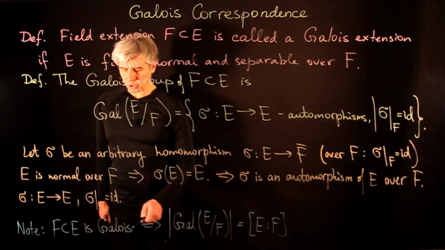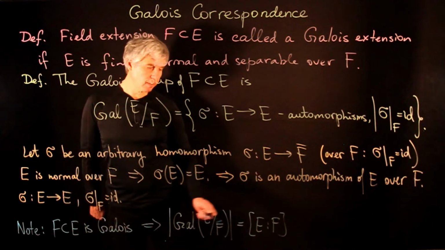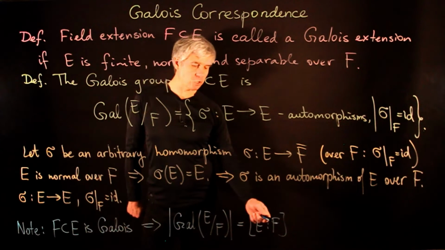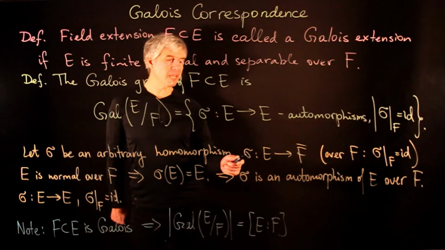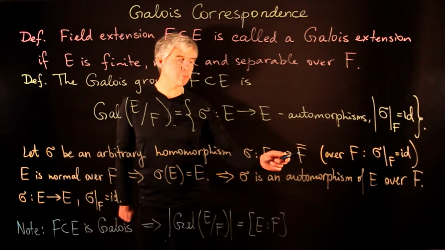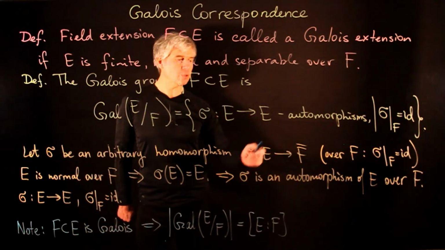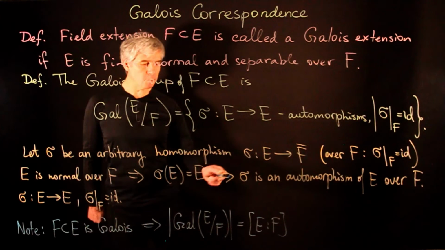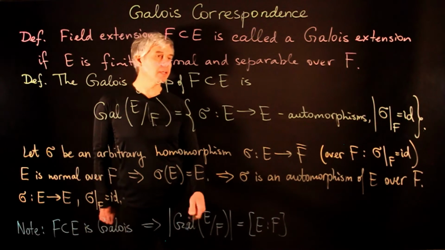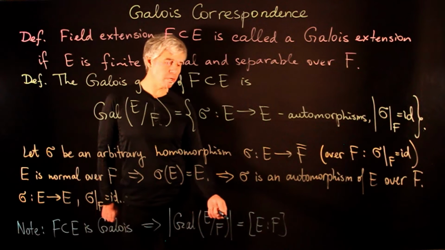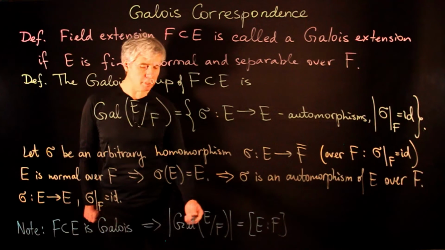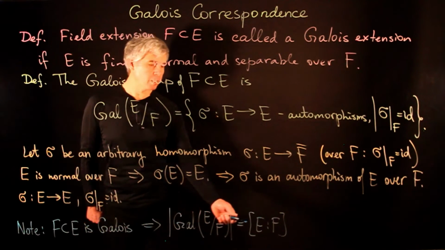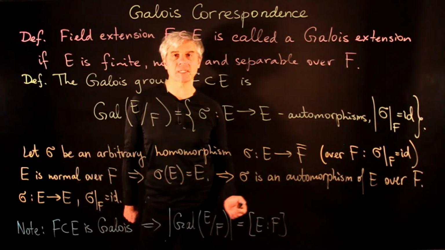Since this extension is Galois, it is separable, and then the degree of the extension is equal to the number of embeddings of E into F bar. But each such embedding induces an automorphism of E and thus an element of the Galois group. And this gives us an equality that the order of the Galois group is equal to the degree of the extension.